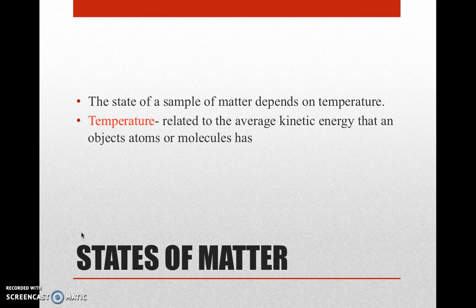So if an object's atoms are moving really, really fast, okay, the temperature is going to be very high. If an object's atoms are moving extremely, extremely slow, it's most likely going to be solid. If they're moving medium speed, maybe a liquid. If they're superheated and moving super fast and they are charged, there will be a plasma.